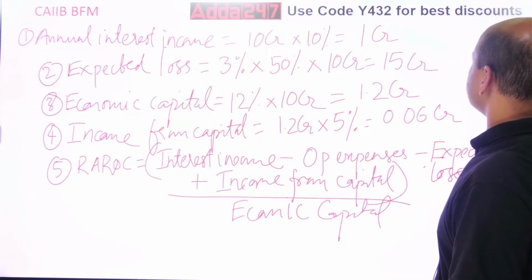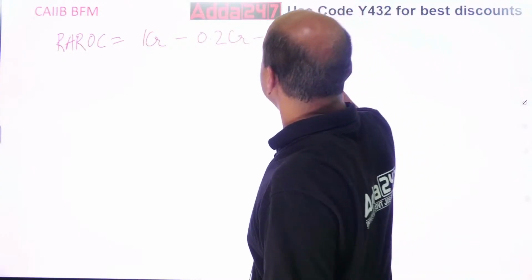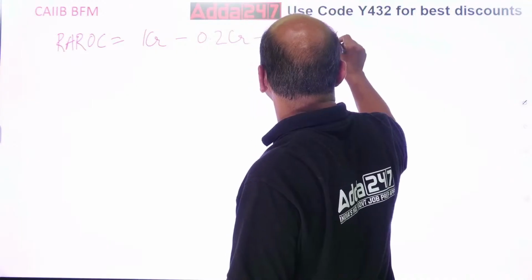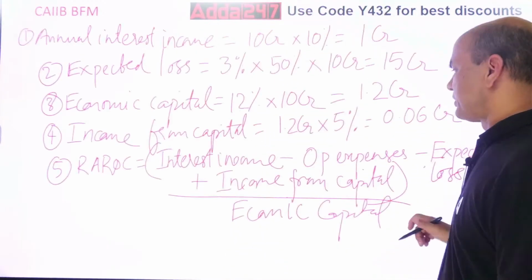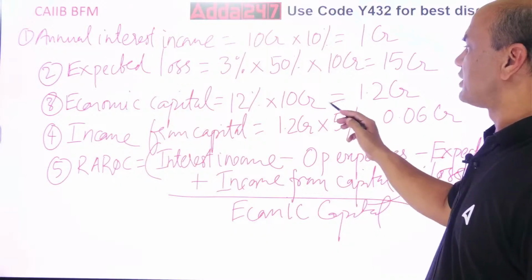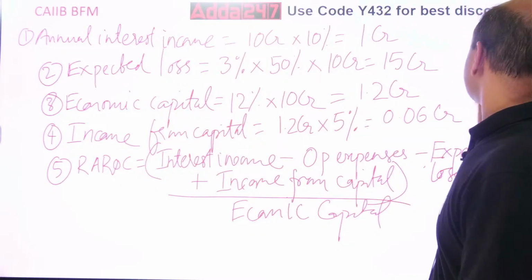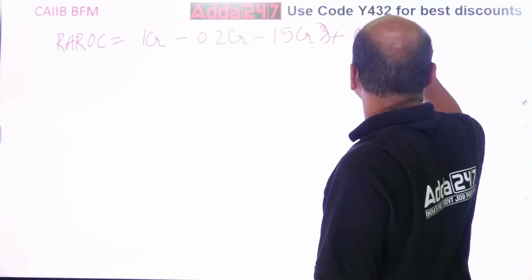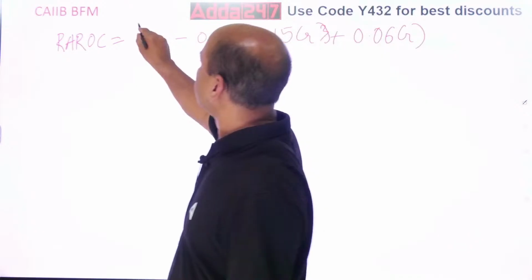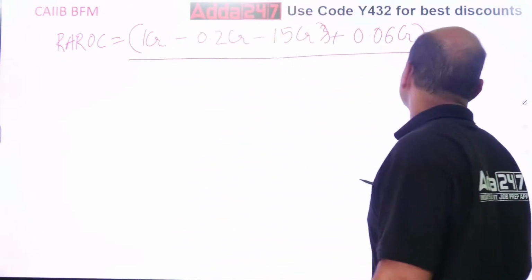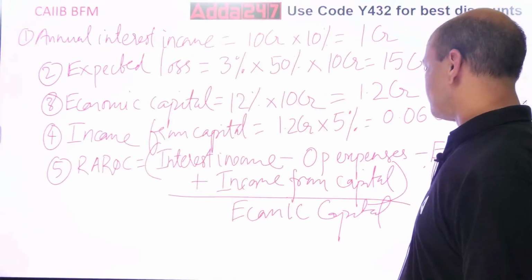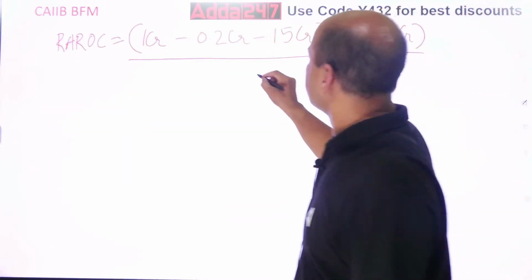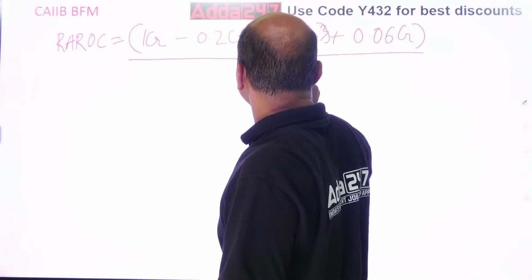So do this, 15 CR minus 15 CR. It is huge, 15 CR. Plus something is there. What is plus? Income from this. So income is what? 0.06 CR plus 0.06 CR. The whole upon, what is it? The whole upon economic capital. What is the economic capital? 1.2 CR upon 1.2 CR. Do this now.